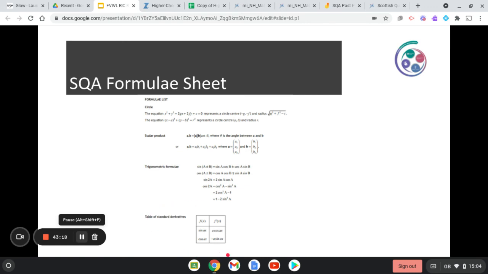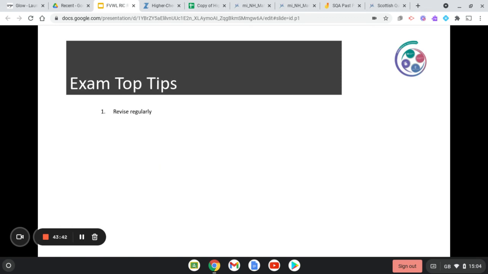How do you differentiate your sine and your cos functions? Now, you will probably be used to your formulae sheet already because you've probably been using it a lot in class. The only thing that I'm not sharing with you is the table of standard integrals, because integrating cos and tan are out, so you don't even need to know where that is in your formulae sheet.